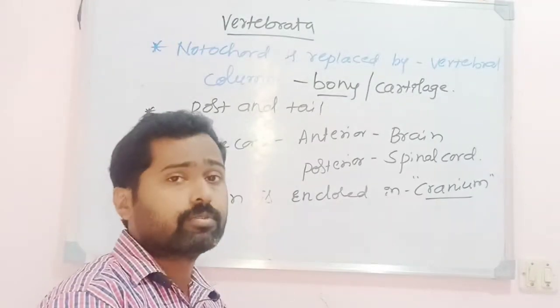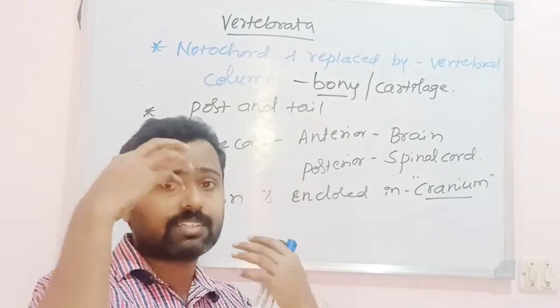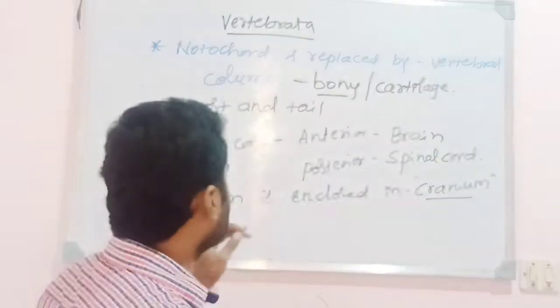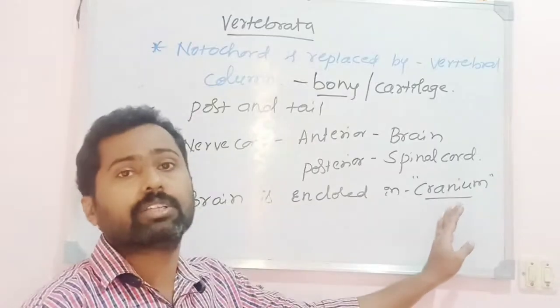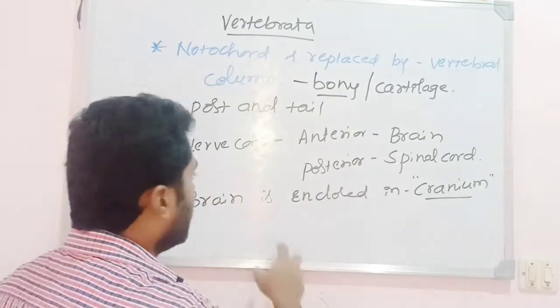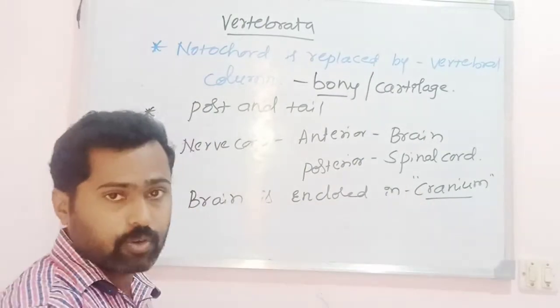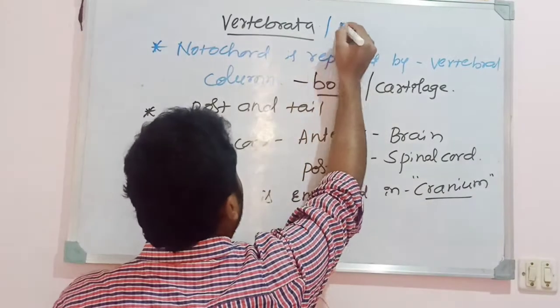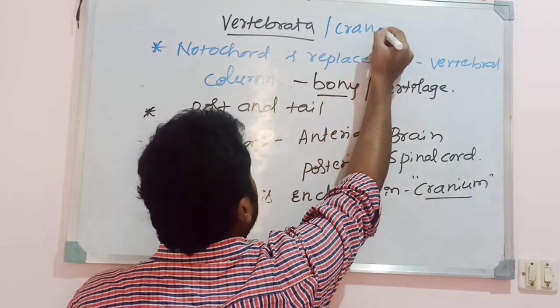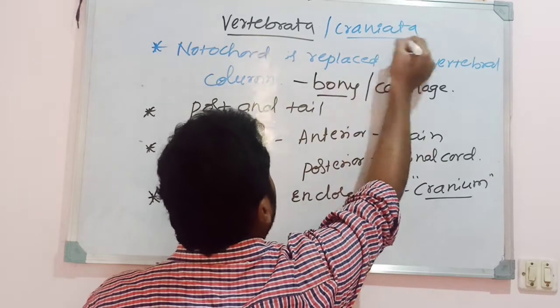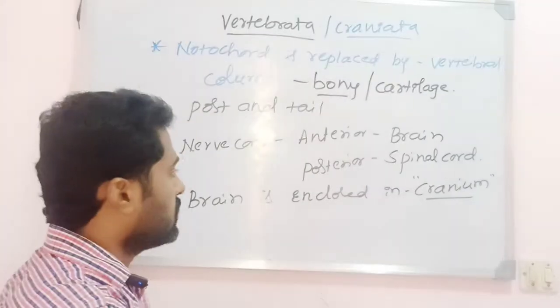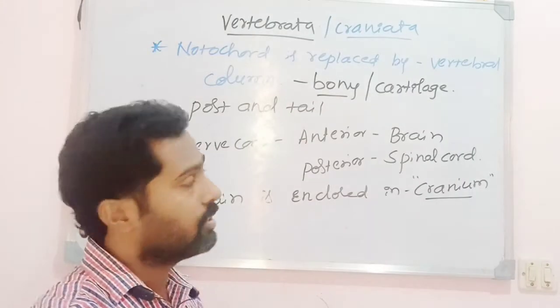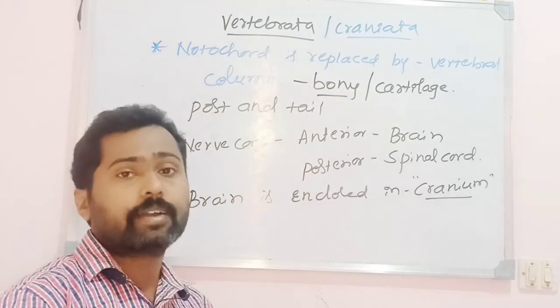For example, the skull is where the brain is enclosed, and that is what is called the cranium, the brain box. Hence, Vertebrata can also be named Craniata, because of the presence of the brain inside the cranium.